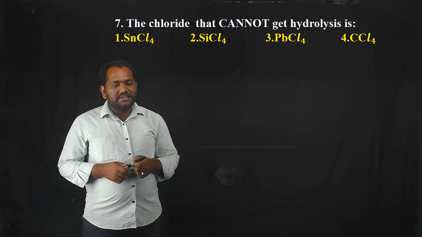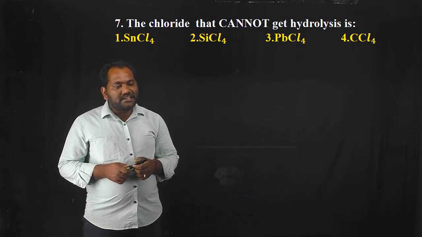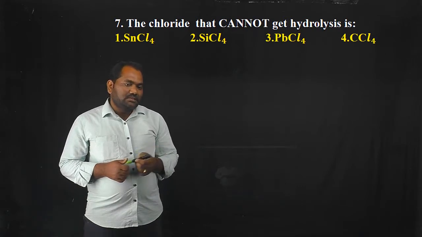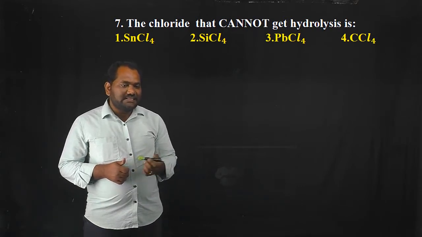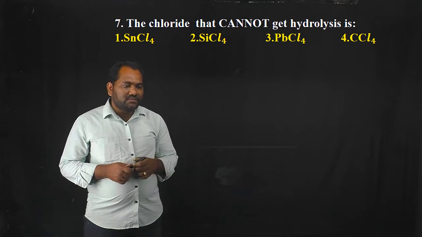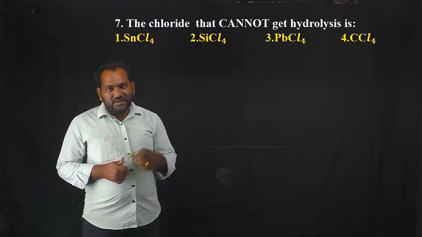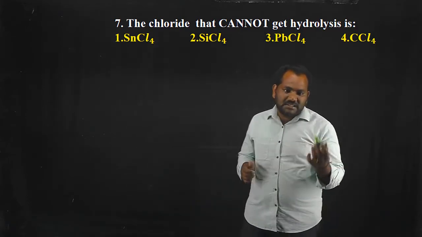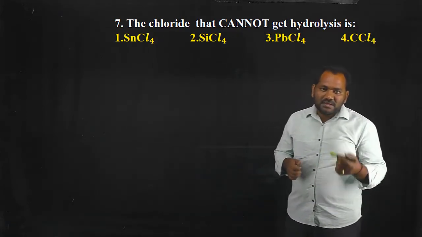So the next question is, the chloride that cannot get hydrolyzed is dash. The options are SnCl4, SiCl4, PbCl4 and CCl4. Okay, in fourth group already we studied about the anomalous properties of carbon.